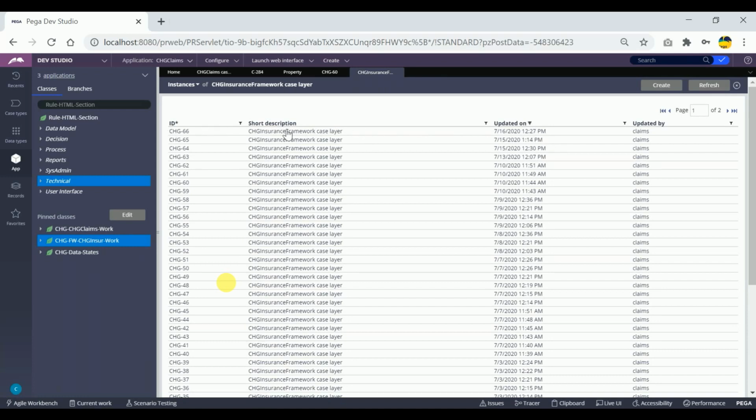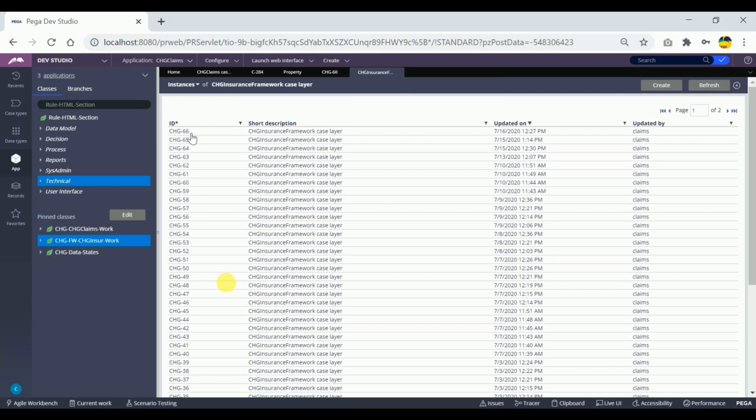So each and every time, will the pzInsKey change, or will it be the same instance number? The work object ID number will be unique all the time; it will change every time. If I create a new work object ID, one new ID will be generated.